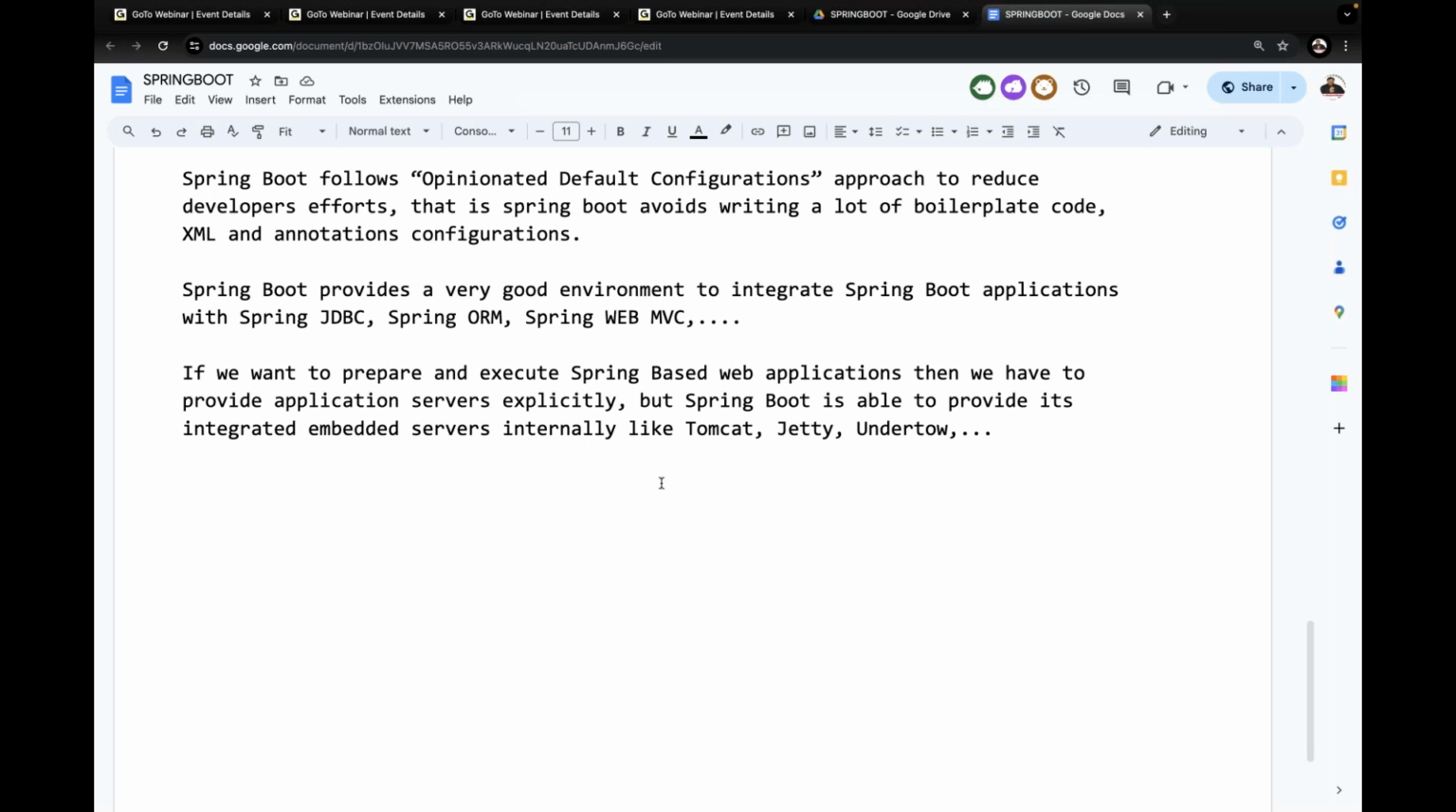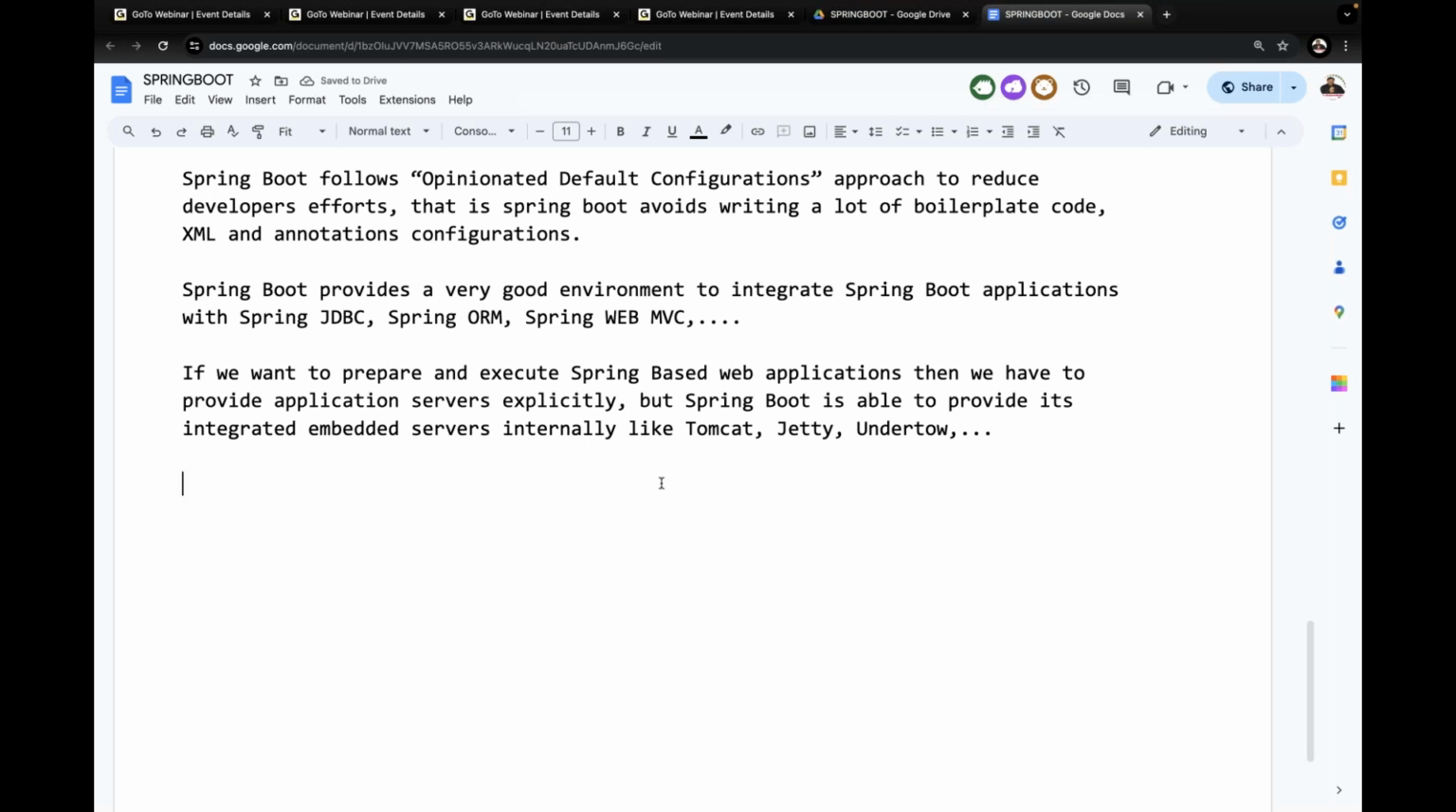But the default integrated servers, meaning the embedded servers inside Spring Boot, are Tomcat, Jetty, and Undertow. These are the three servers mainly we are having. Other servers, if you want to use, then explicit configurations we have to provide. But by default inside Spring Boot, Tomcat, Jetty, Undertow are available. These servers come along with Spring Boot by default. Understand this point; this is an advantage we have to understand.